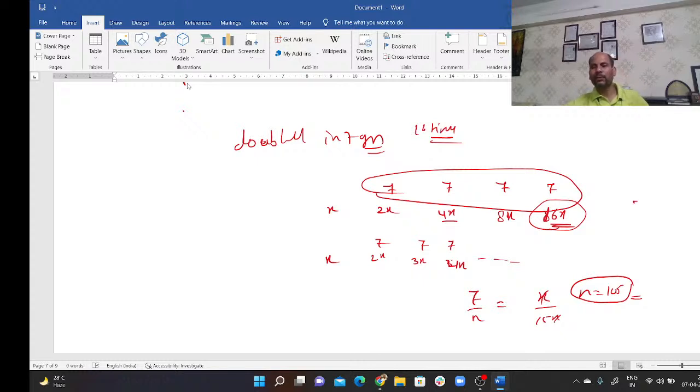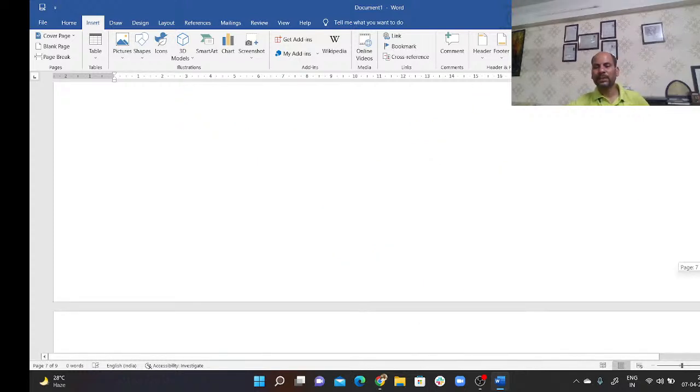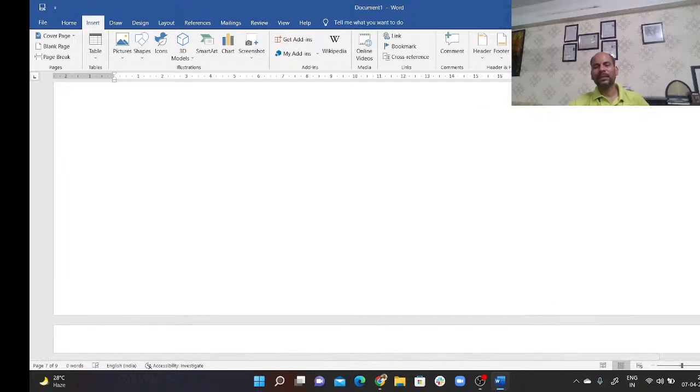There is one more question we can find based on SI and CI. Like SI for 2 years is rupees 800, and CI for the same amount at the same rate of interest is 816. Here you are supposed to find out the principal.